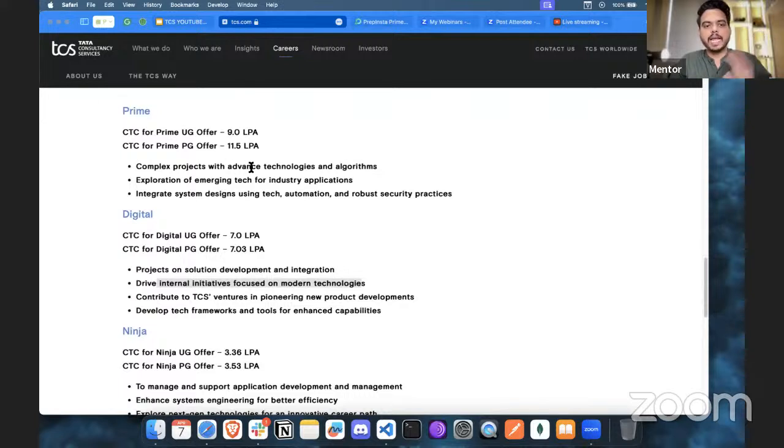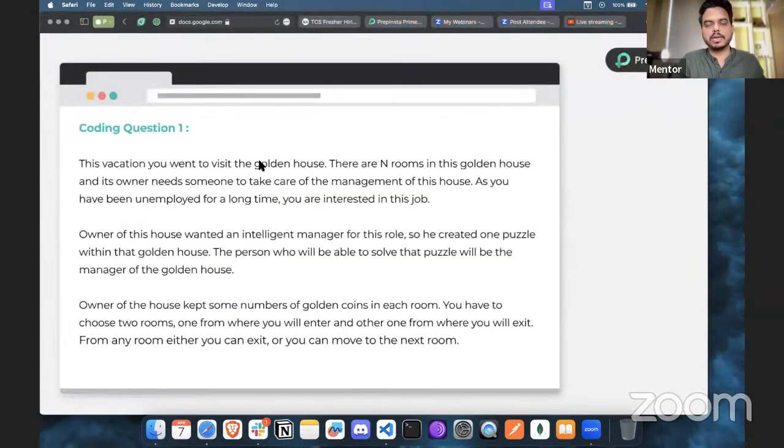Again, for Prime, we have emerging tech industry applications, so you need to know something related to web development, or have some extra skills like data science or analytics. These things you can learn in that duration. That's why we suggest people take that. So it's up to you. If you wish, you can reach out to the team. They will help you out with the 1 month, or you can just take the 3 months as well.